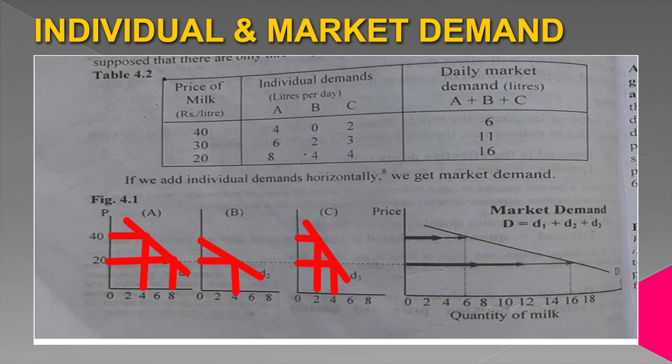When we add up all the 3 demands, we get a market demand. Here at price 40, market demand is 6, and at price 20, market demand is 16. By joining these points, we get a market demand curve. This one is the market demand curve. So we get market demand by adding all the demands of all the individuals at a particular day on different prices.